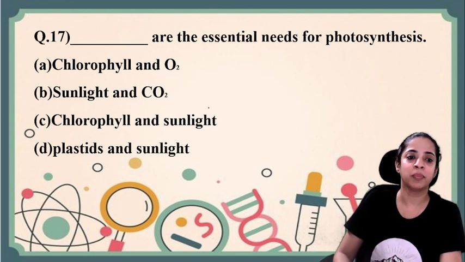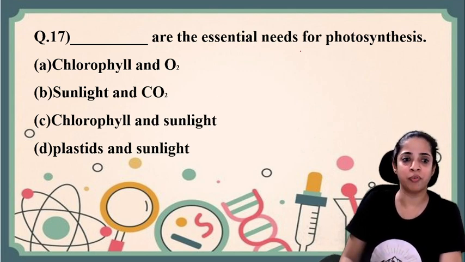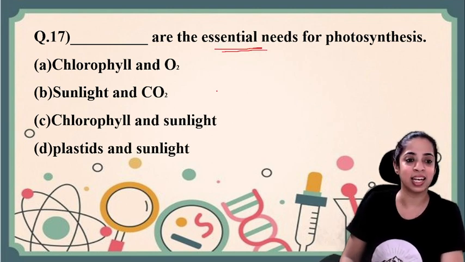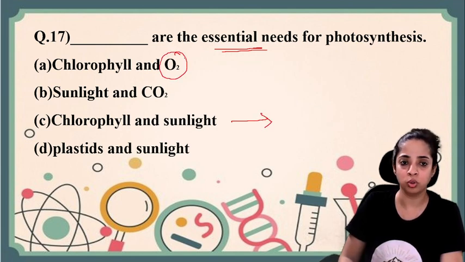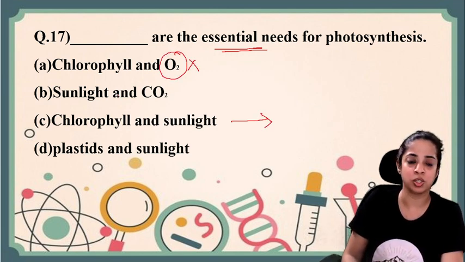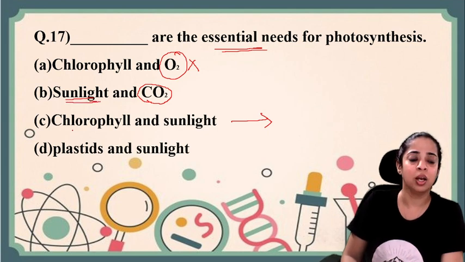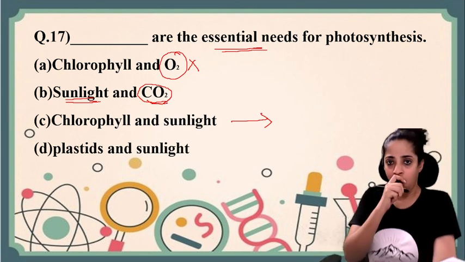Let's go ahead. Dash are the essential needs for photosynthesis. So what is the essential need for photosynthesis? Chlorophyll and sunlight is essential. Okay, see, chlorophyll and O2. So here O2 comes, so this is a wrong option. Sunlight and CO2, okay. So yes, sunlight is essential, and carbon dioxide is essential.